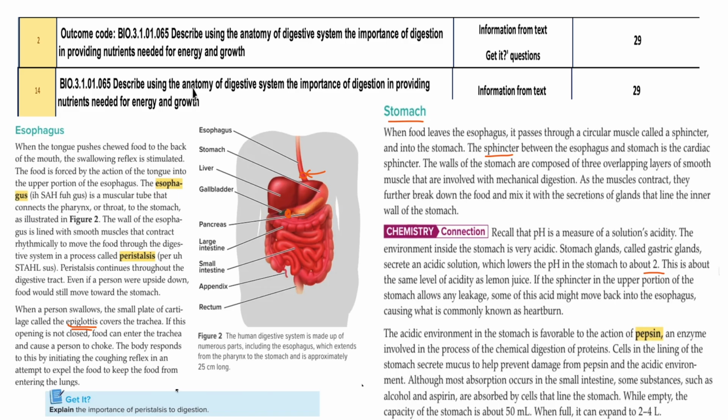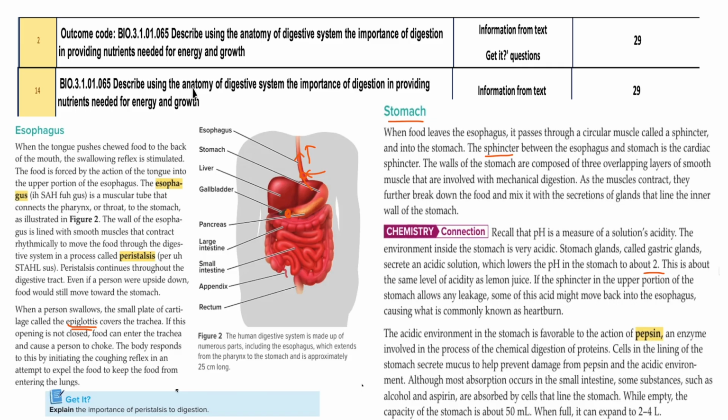So if the sphincter is allowing the movement of acid through the esophagus, you will feel like the heartburn, and this is because of the acid influx. The acid is coming to your mouth through the esophagus. And this you can get because of the acidity, and people eat antacids to avoid this.